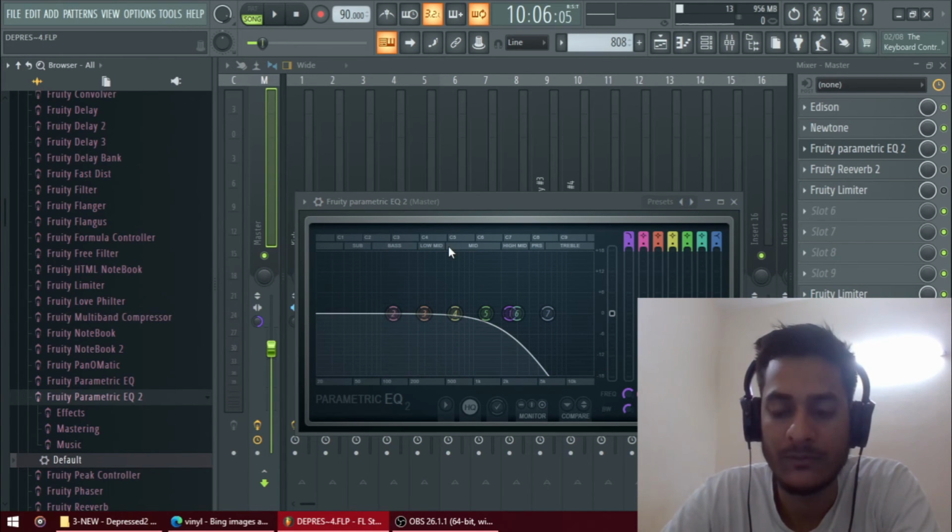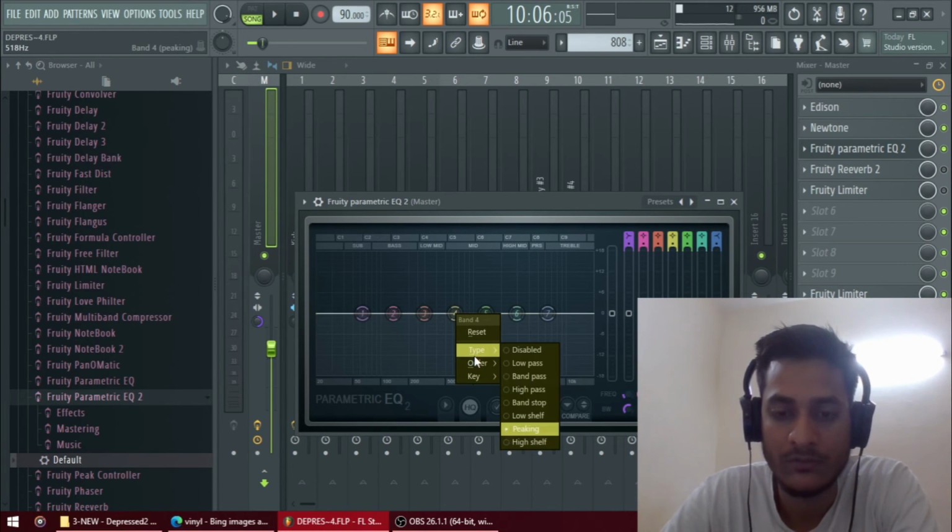The low pass filter means it's keeping the low frequencies and cutting the highs as soon as I go far. And let me show you the band pass filter.